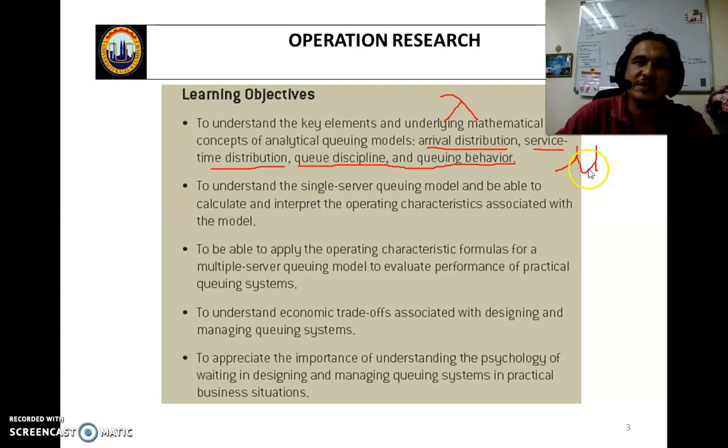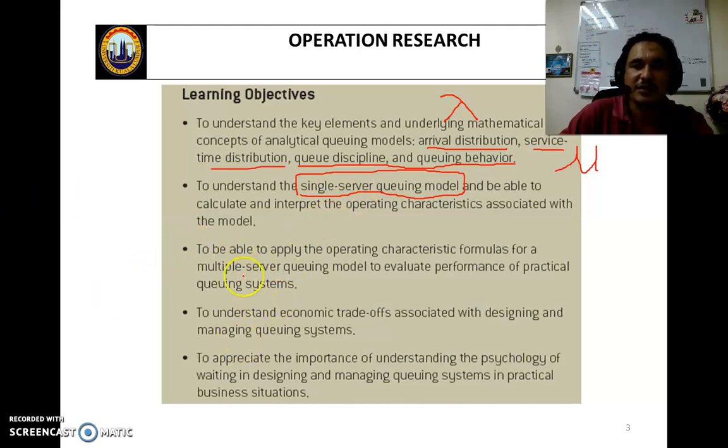You can see queuing systems anywhere: at the ATM, at a petrol pump, at the plaza toll. In every destination you can see a queue, which means a queuing system is being used. For this program, we just focus on the single server queuing line, and in some situations we use the multiple server queuing model.